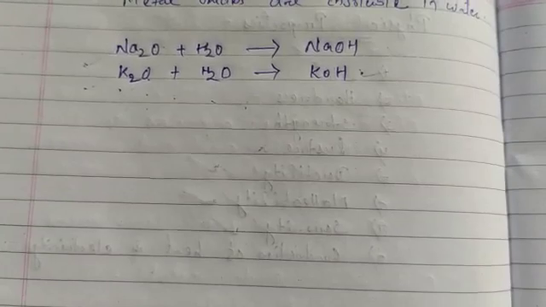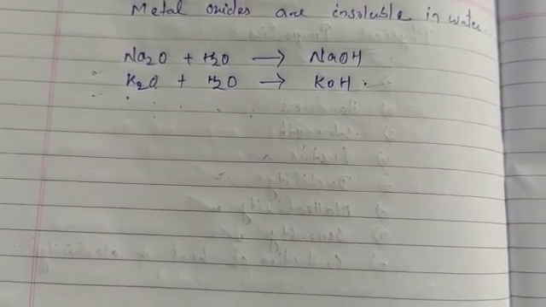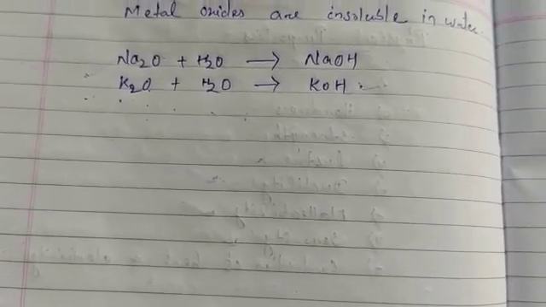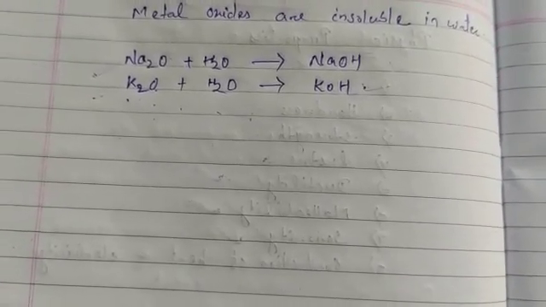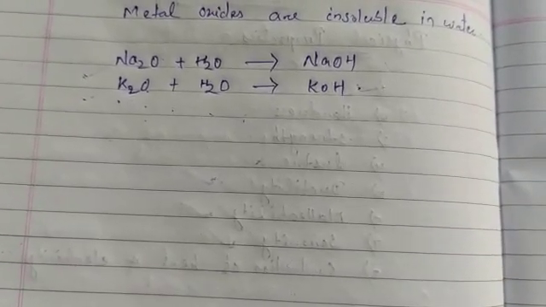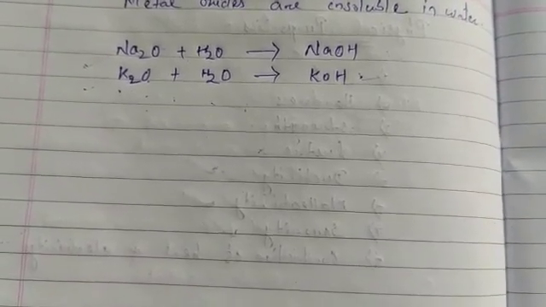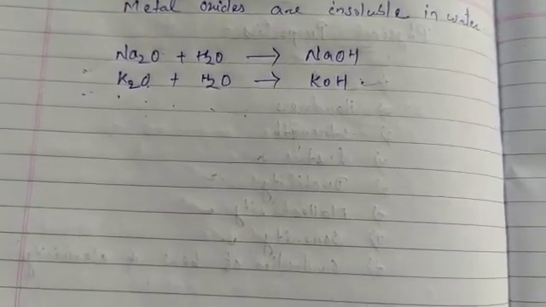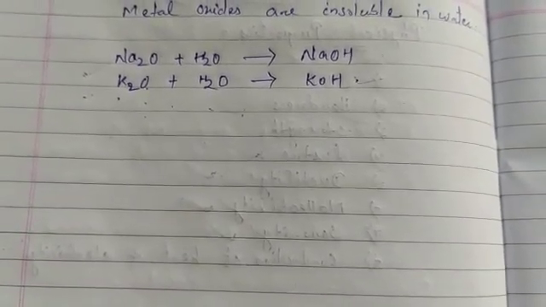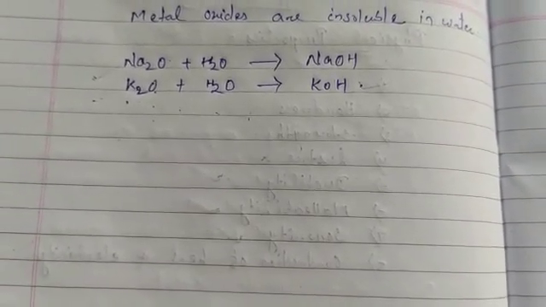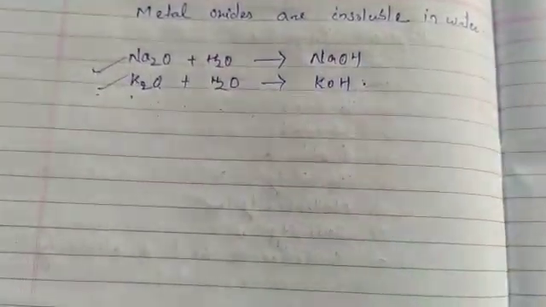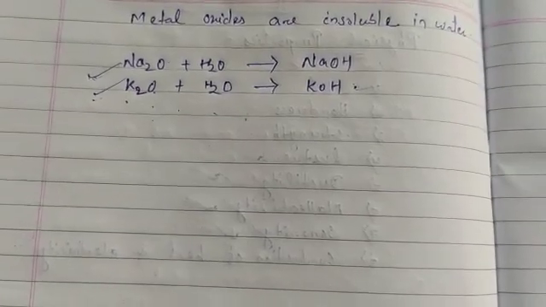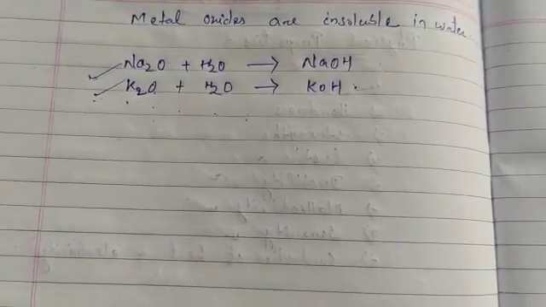Iron doesn't burn on heating, but iron filings burn vigorously when sprinkled in the flame of the burner. Copper doesn't burn, but the hot metal is coated with a black-colored layer of copper oxide. Silver and gold do not react with oxygen even at high temperatures. So different metals show different reactivities towards oxygen. Some react very vigorously, some react at ordinary temperature, and some do not react even at high temperatures.